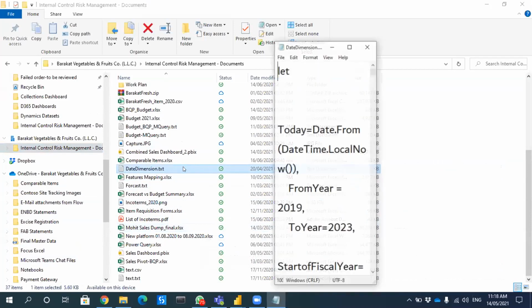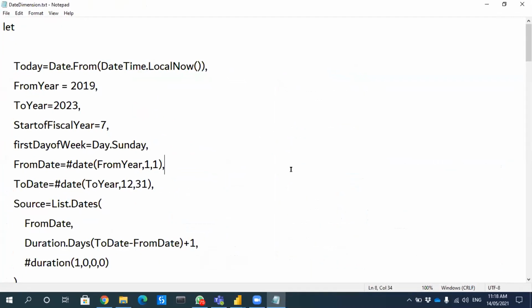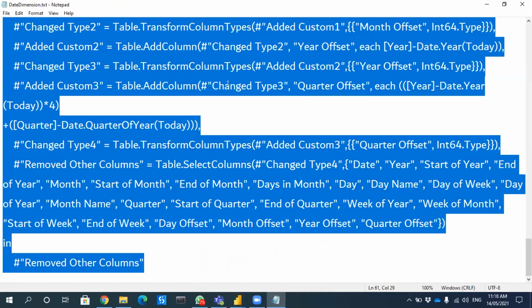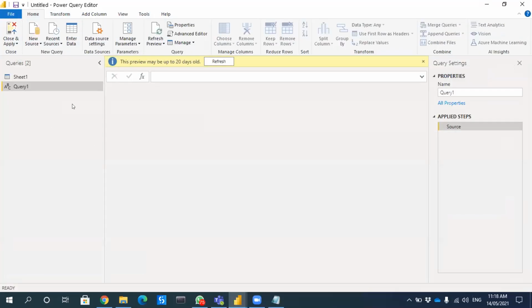This is the date dimension which I downloaded from the internet. I'm just importing this into Power BI, creating a blank query and adding it over there.